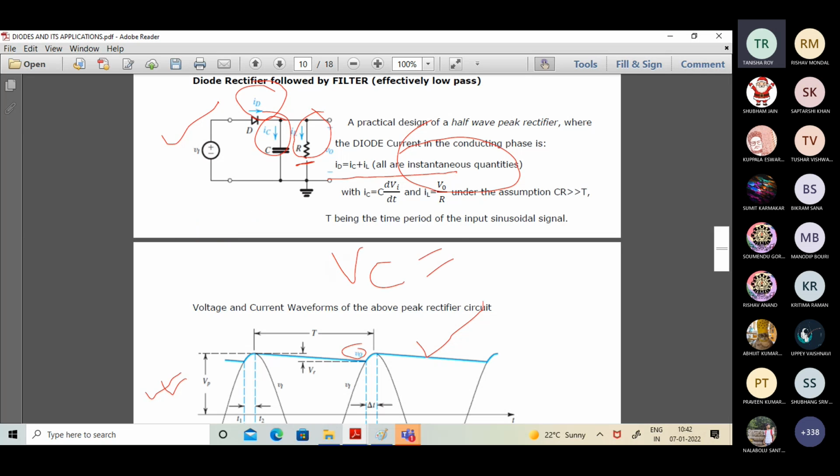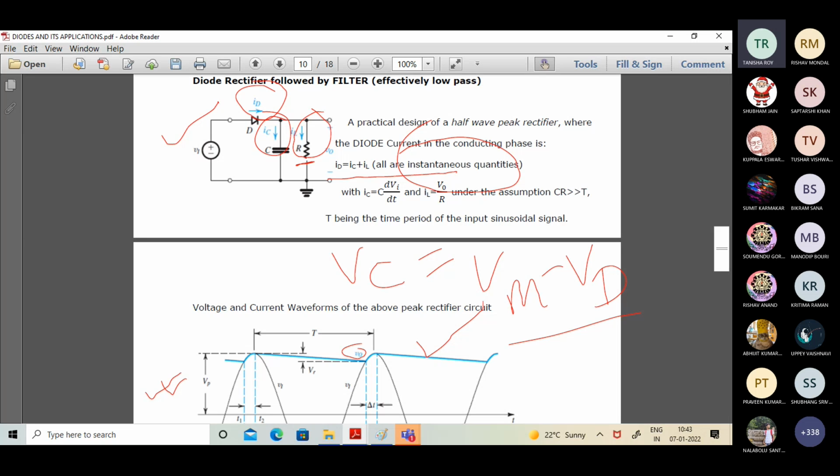E becomes equal to VM if we basically disregard the VD part, and if we include the VD part, it should be equal to VM minus VD, because it's talking about normal rectification from the half wave context. So VC should be equal to VM or VM minus VD, depending on ideal or practical context of application.